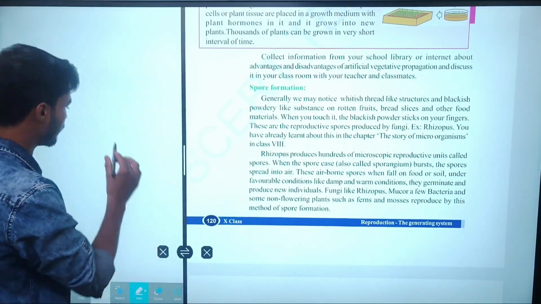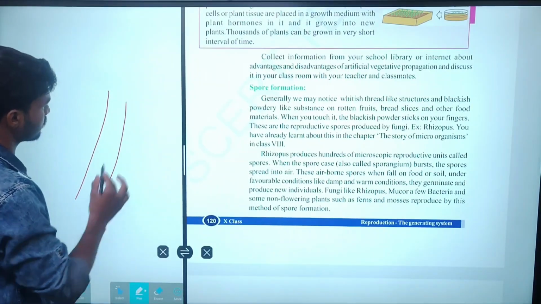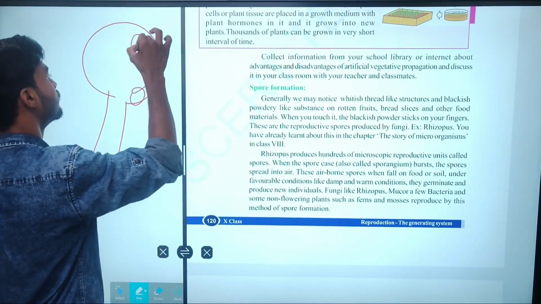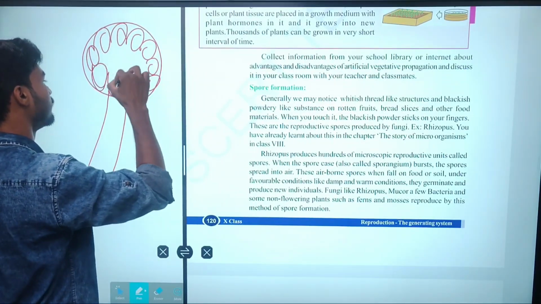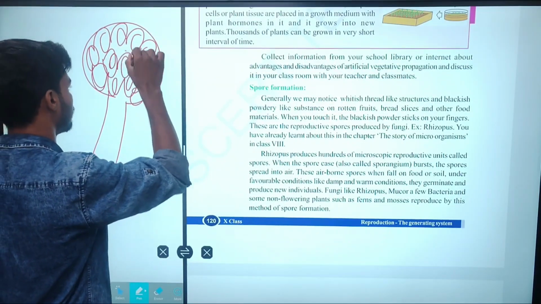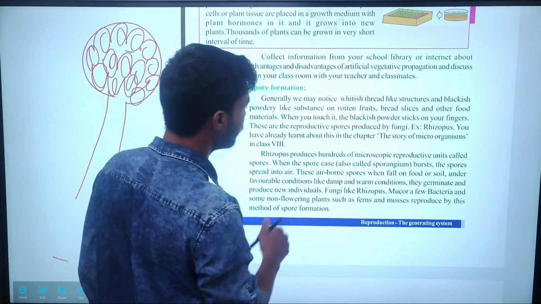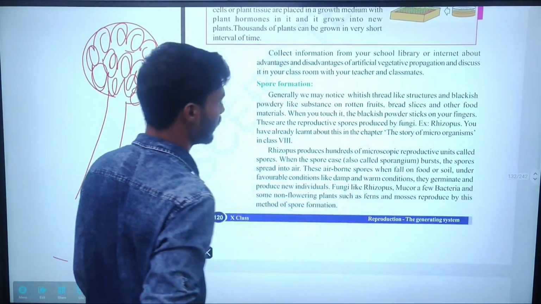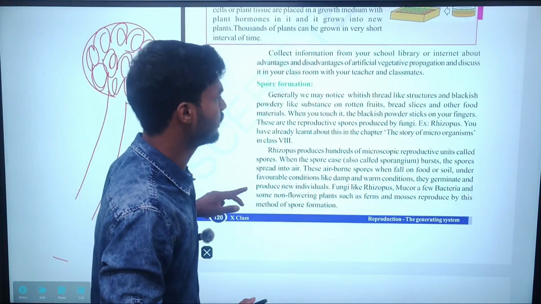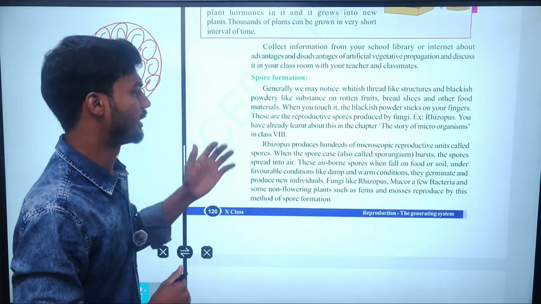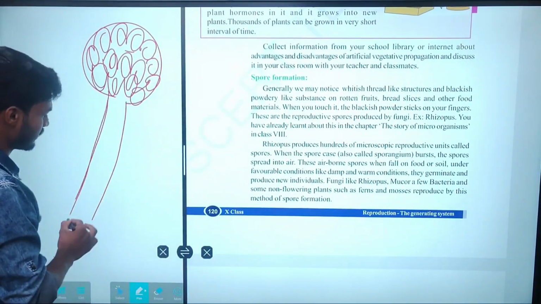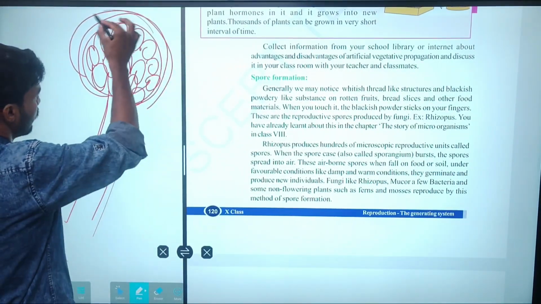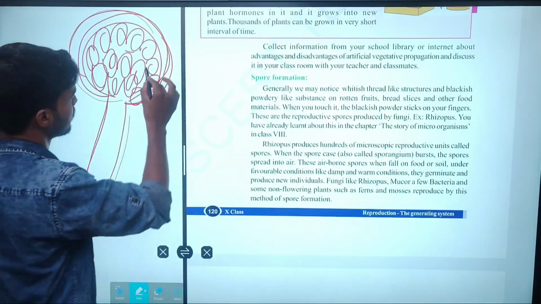Next, coming to spore formation. Generally, we may notice thread-like structures and a blackish, powder-like substance on rotten fruits and food materials. Simply, these thread-like structures bear what are called sporangia.